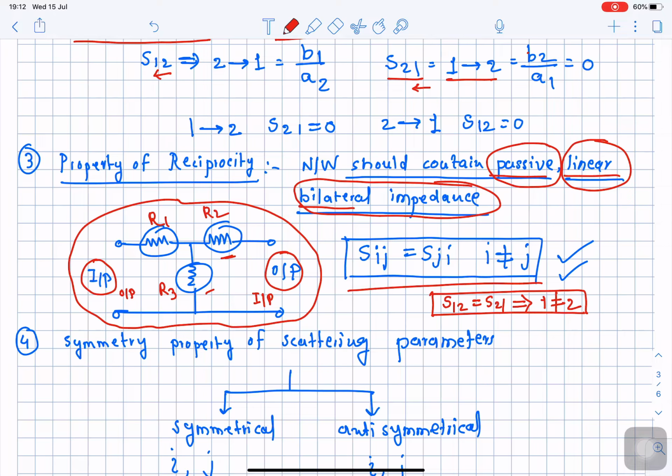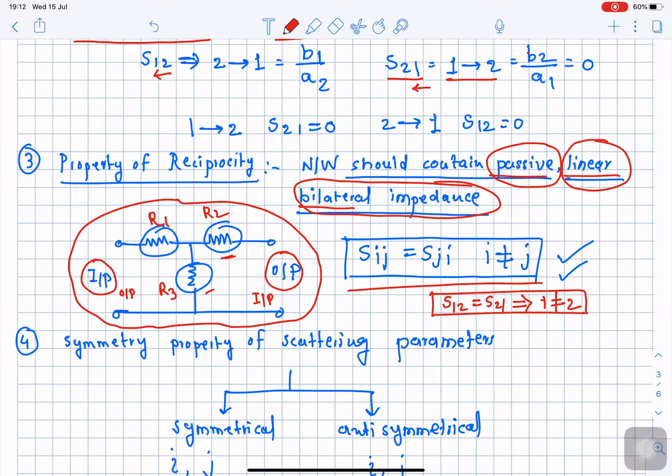If these two ports can interchange their functions, meaning the input port can act as an output port and the output port can act as an input port, then the given circuit or the network is said to possess the property of reciprocity.